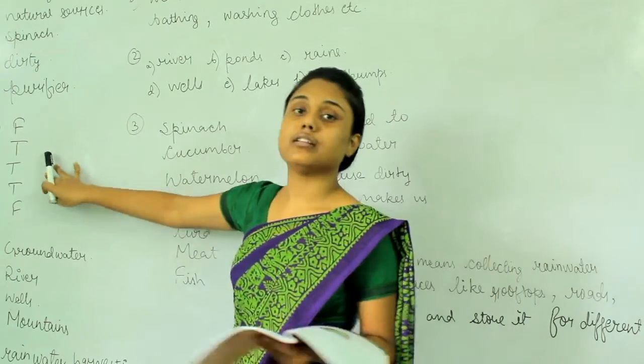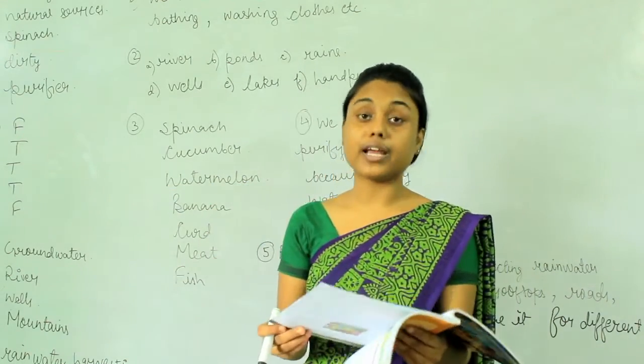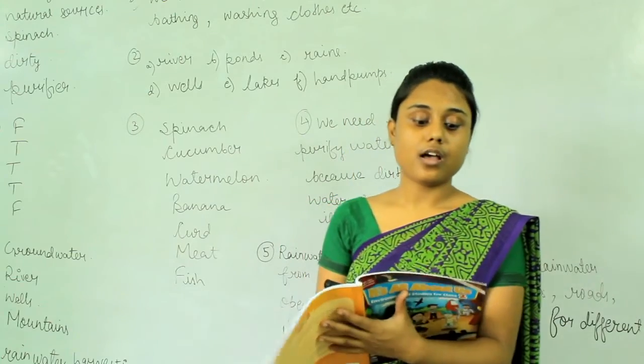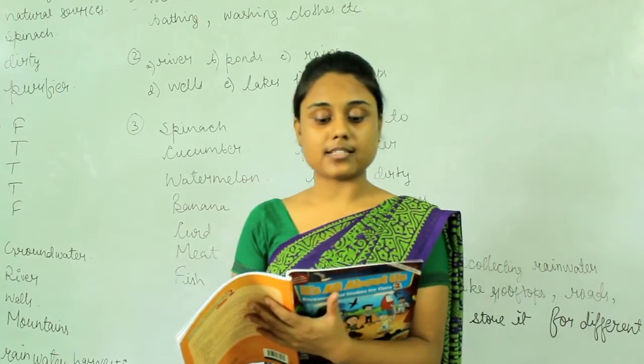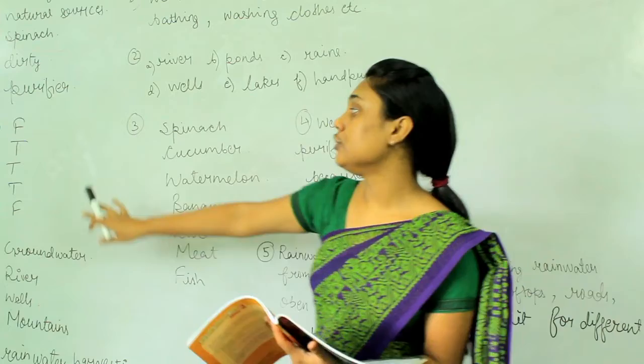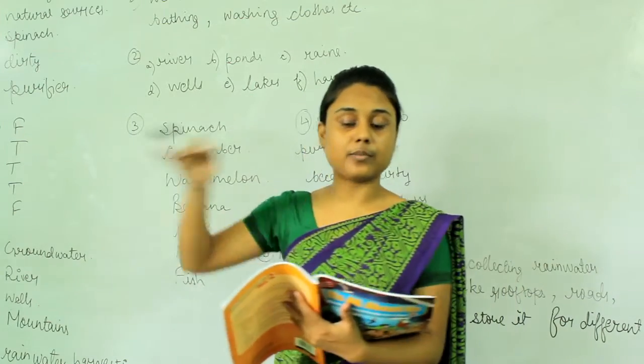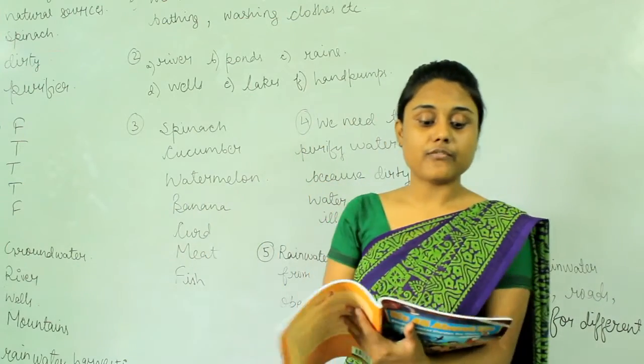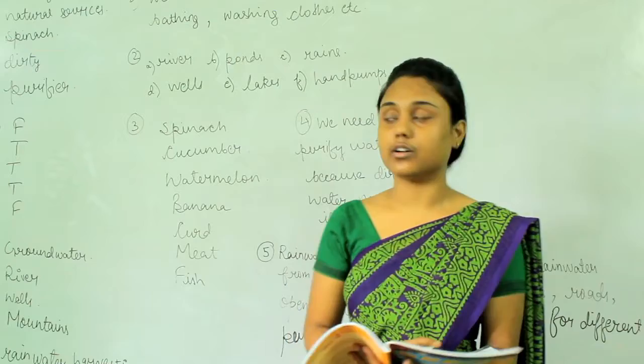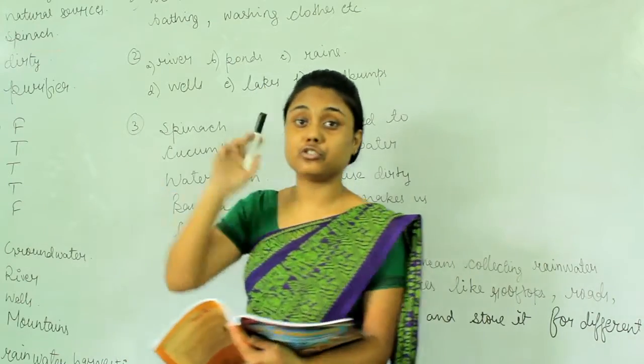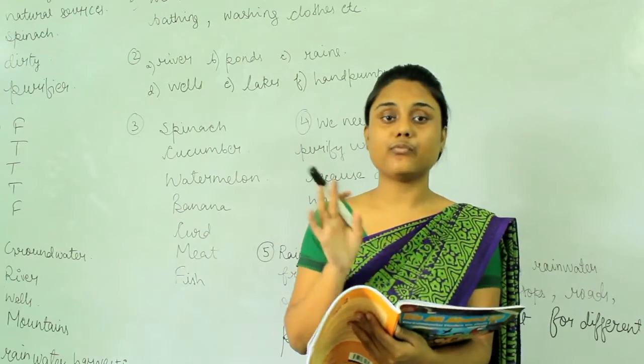Yes, true, the hand pump is used to get the groundwater. Rainwater harvesting is a method to save water. True, rainwater harvesting is a method to save water. We should not reuse water. It is completely false. We should reuse water.